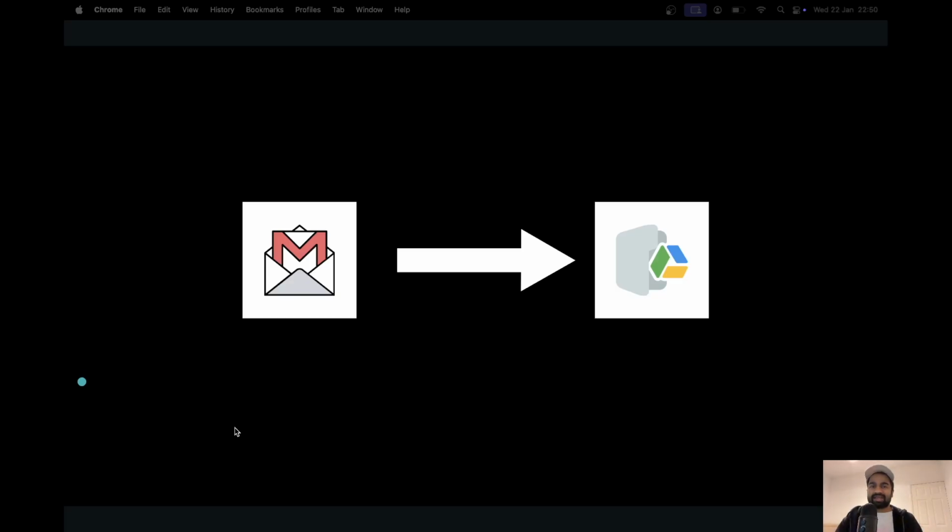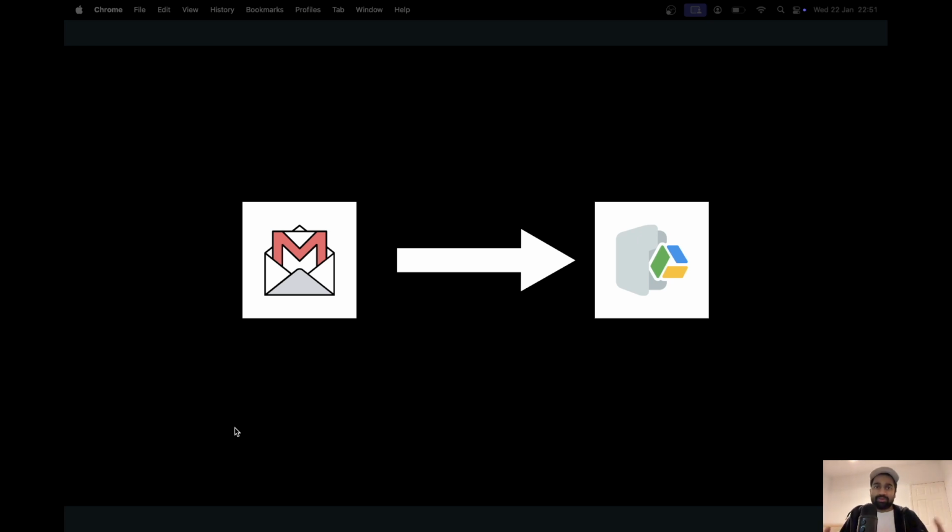To understand Agent AI better, let's understand what automations are, what simple chatbots with some generative AI elements are, and how Agent AI differs from all of these. So let's take an example. You have a Gmail account and a Google Drive account, of course. Now, what you want is that any new email that comes to your Gmail inbox, you want to save the attachments straight to your Google Drive.